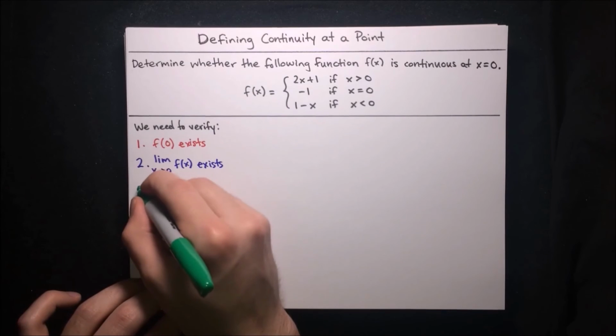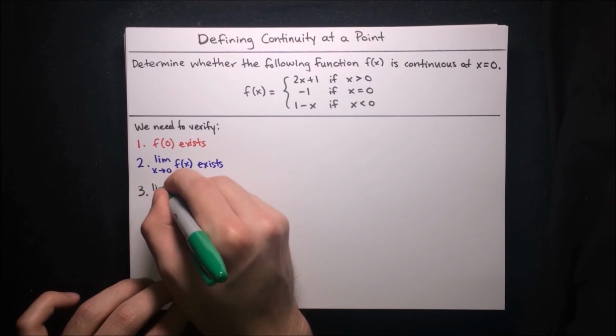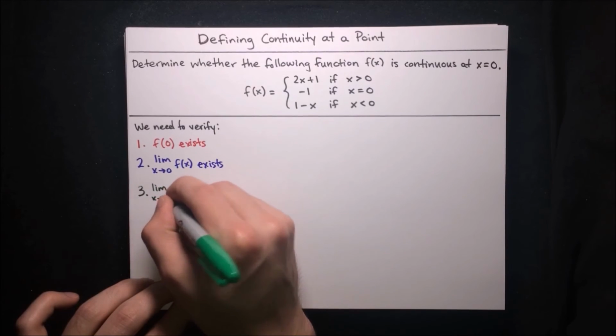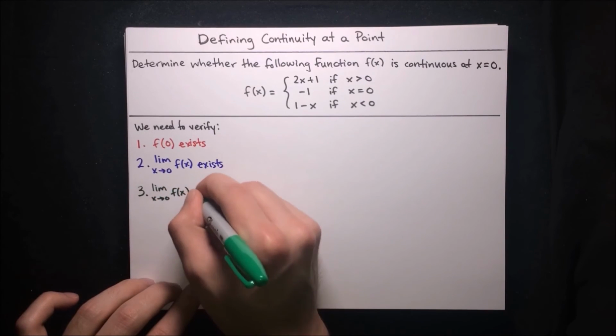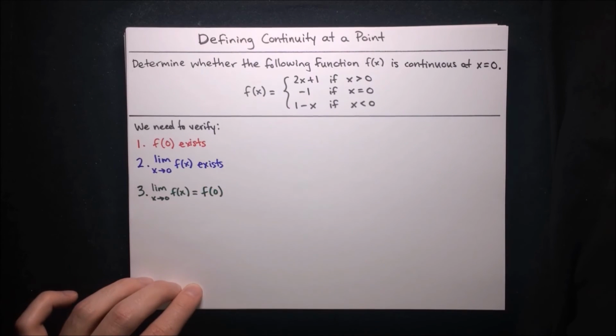And 3, we need to verify that these two quantities are equal. We need to verify that the limit as x approaches 0 of f of x is equal to the actual function value f of 0. So with that in mind, let's go ahead and check these requirements.